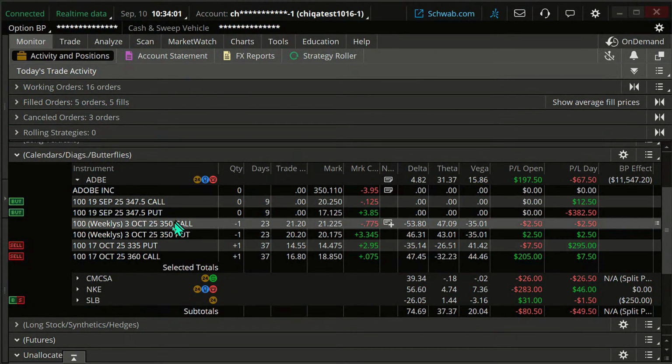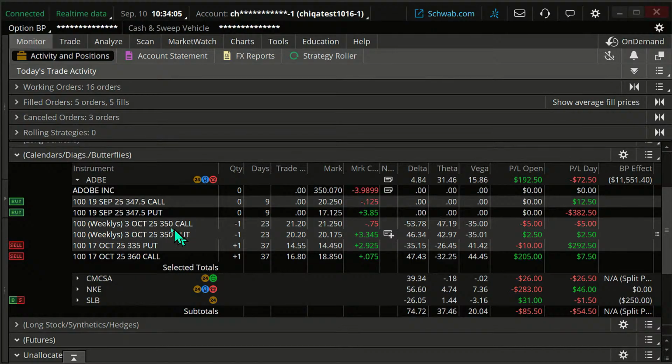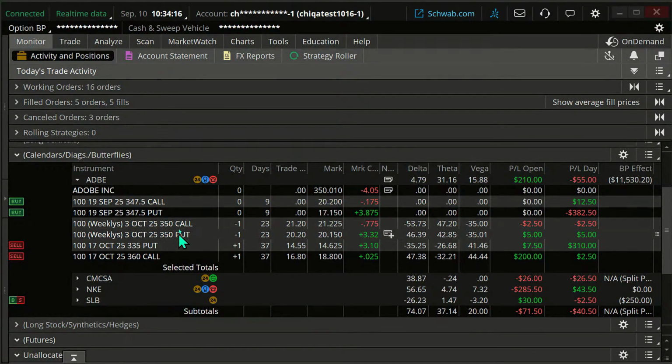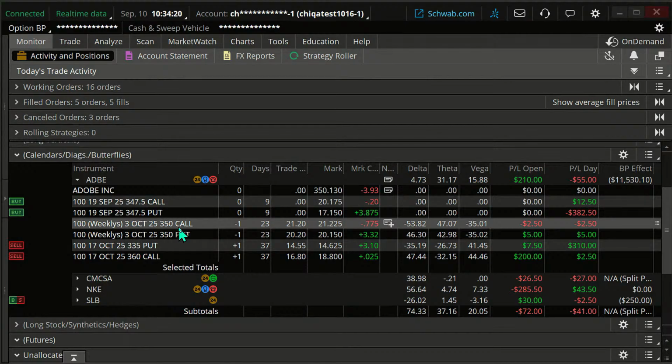So we rolled that one out and up a little bit, okay? Out from September 19th to October 3rd and up from 347 up to 350. So there we go. That is Adobe. We just rolled that.